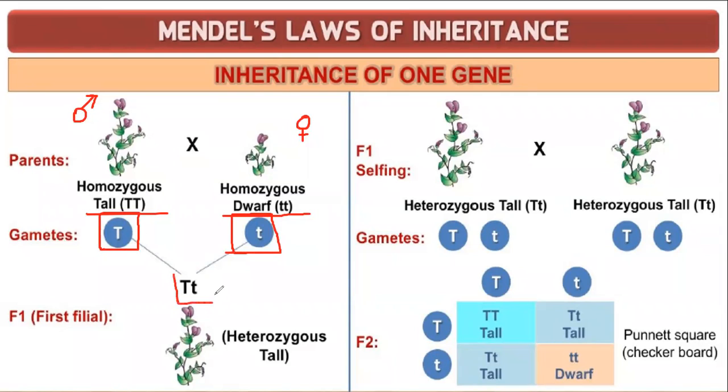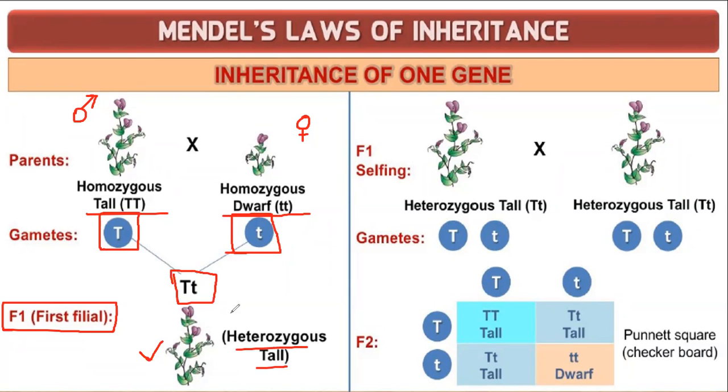You will be getting the F1 generation as only tall plants. Look, the plant is tall. Look at the image; from the image also you can identify. So we have taken the parents tall and dwarf, but the offspring that we obtain in the first filial generation, or F1 generation, is heterozygous tall.